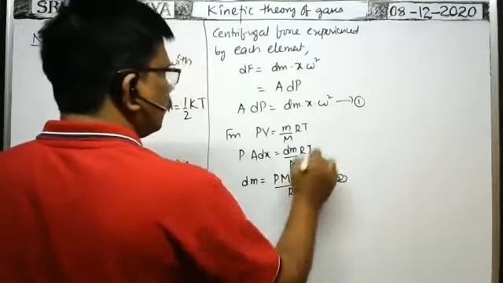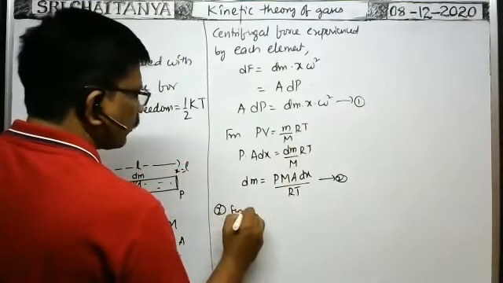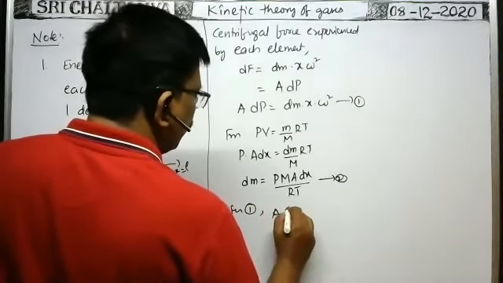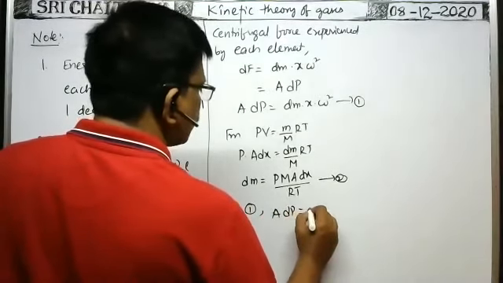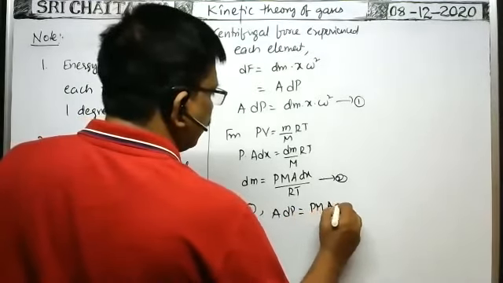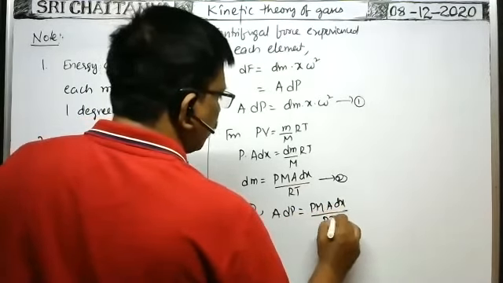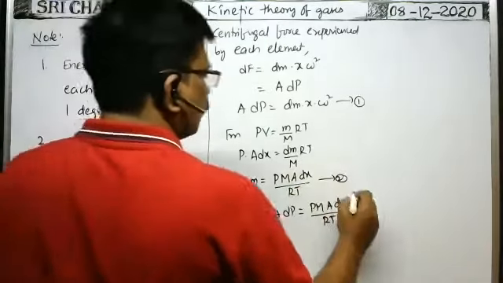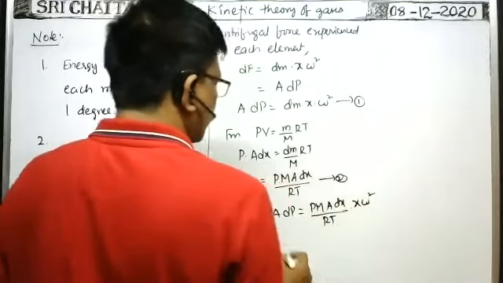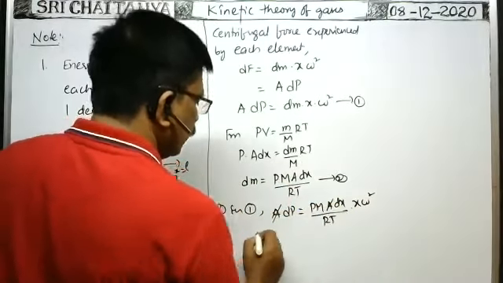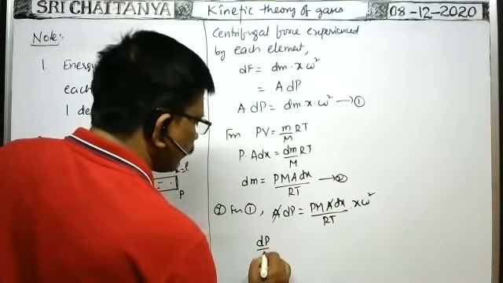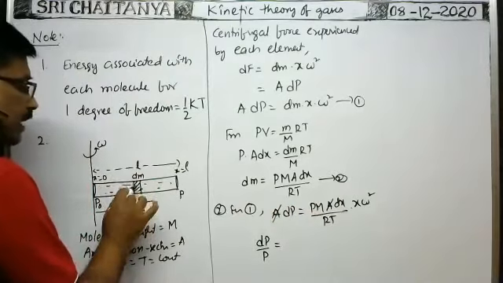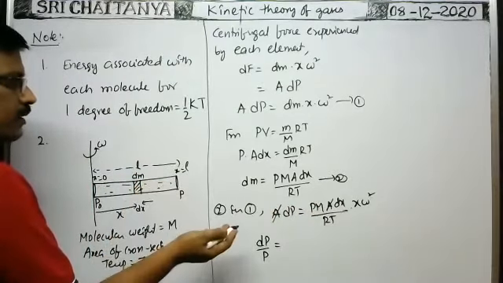Now we substitute this value in this equation. Substituting 2 in 1 gives A into dP is equal to dm, that is P M A dx by R T, into x omega square. So here A cancels. Therefore dP by P is equal to M omega square x dx by R T, because the pressure exerted by each and every element on this free end is not constant.